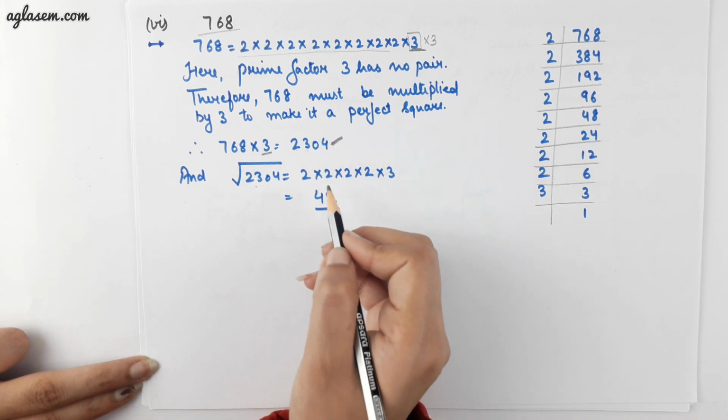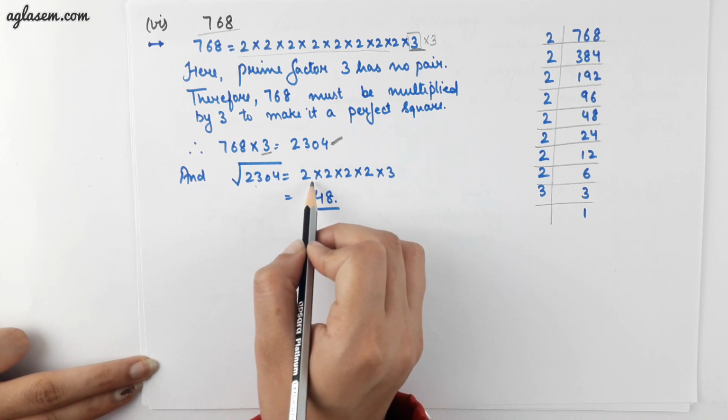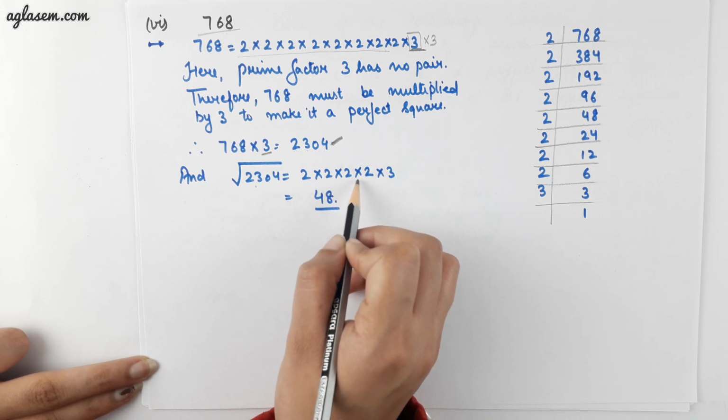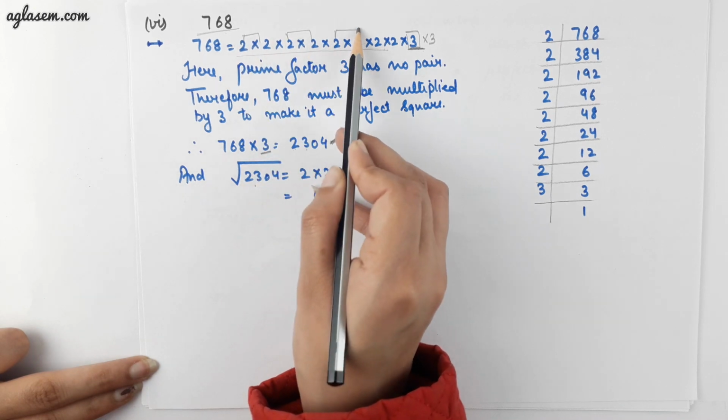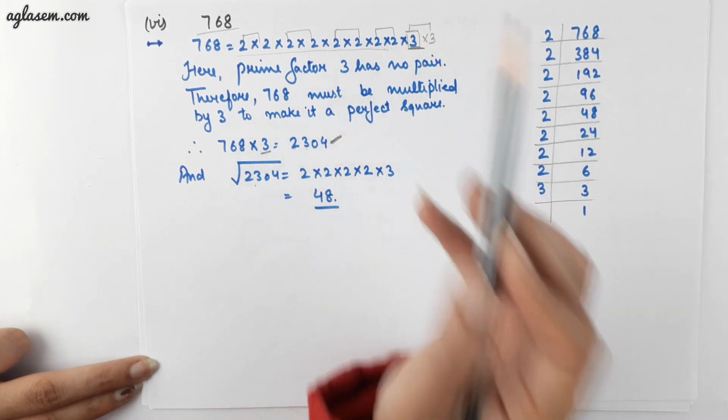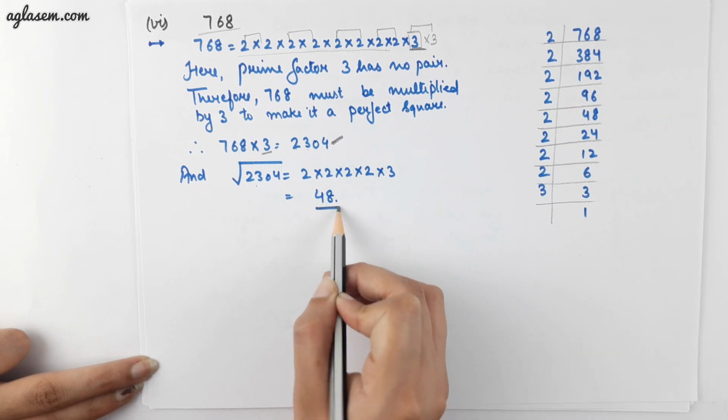So, to find the square root of this number, we will multiply the prime factors of this number, which is 2 into 2 into 2 into 2 into 3, which gives you 48.